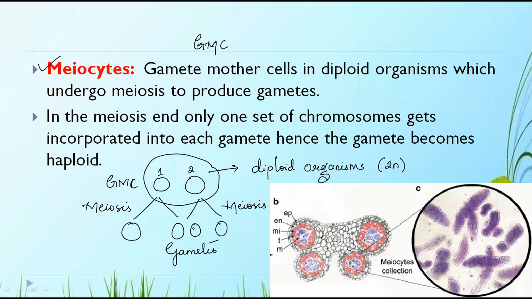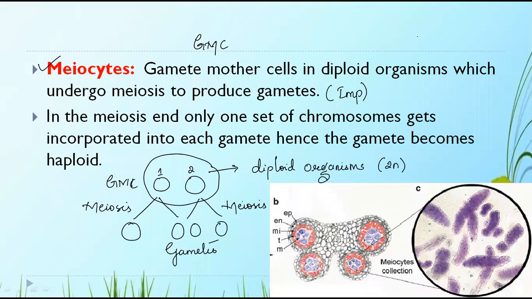Is it clear to everyone? Yes. So, meiocytes are the gamete mother cells in the diploid organisms which undergo meiosis to produce gametes. Remember the definition, important. Definitions are important from this chapter.